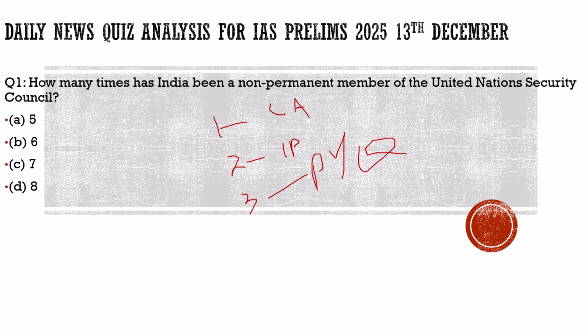UPSC has a trend of repeating questions, or if not the questions, then the statements, even in the options of a question. So it becomes very important to go through the previous year questions, and it is said that previous year questions are like a Bible to us. We have to go through them. So this is, in a nutshell, what we are going to discuss in this video.